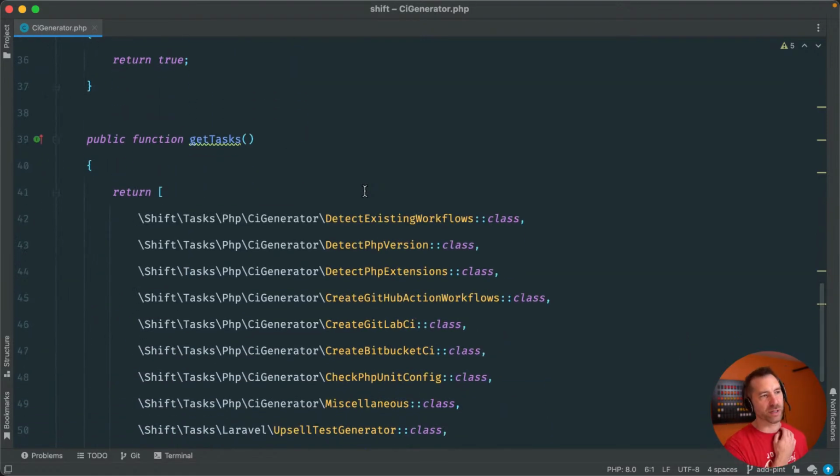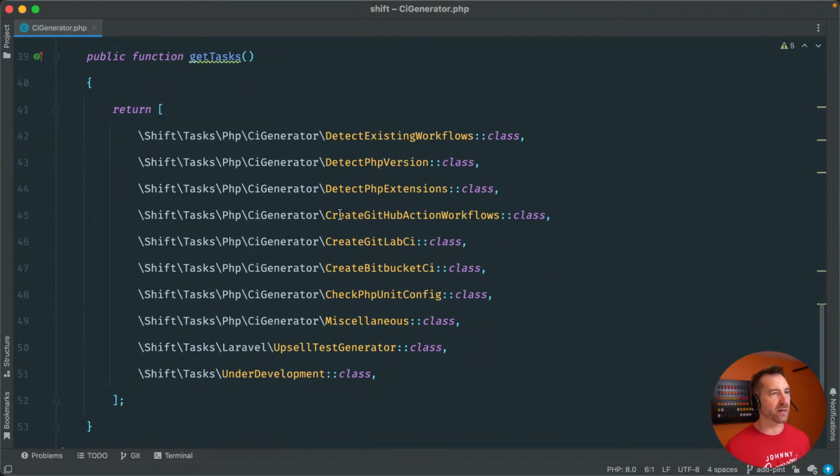So I think there's an opportunity here, when it's generating the different workflows, to dump in Pint for a Laravel project specifically. There are two main things I want to do. First, I want to determine if the project is using Pint with a pint.json file, and if so, then I would definitely want to add Pint to the workflow.